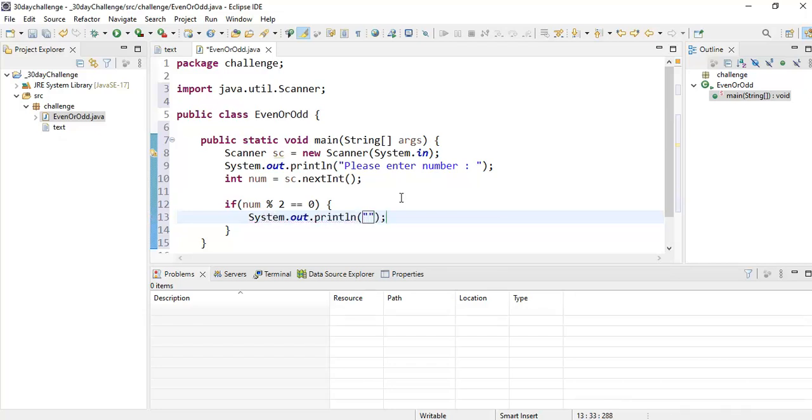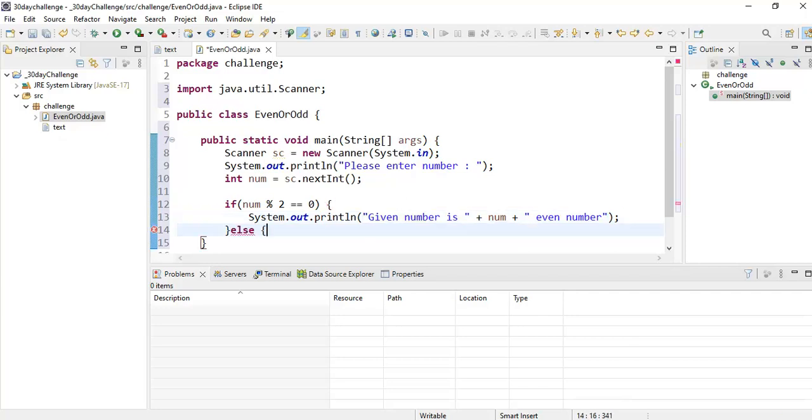Then System.out.println: "Given number is", I will print that number also, "even number".